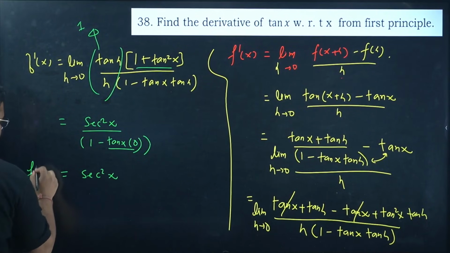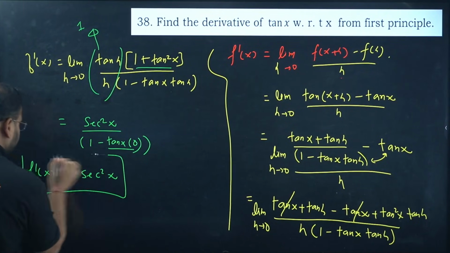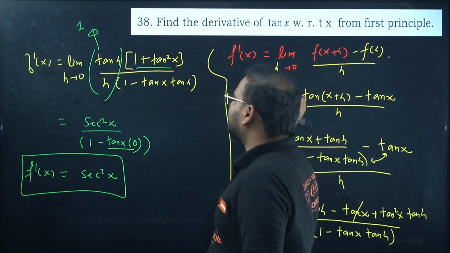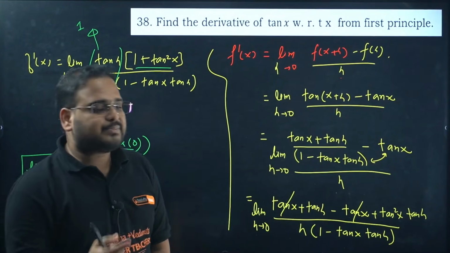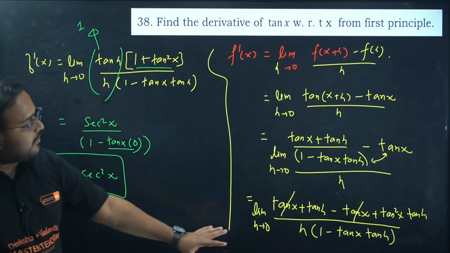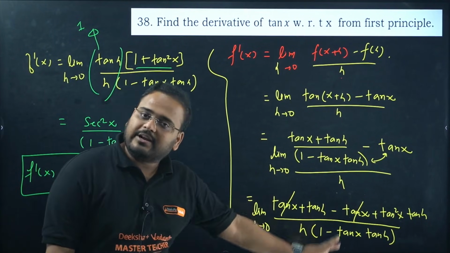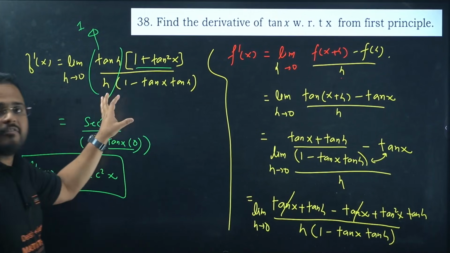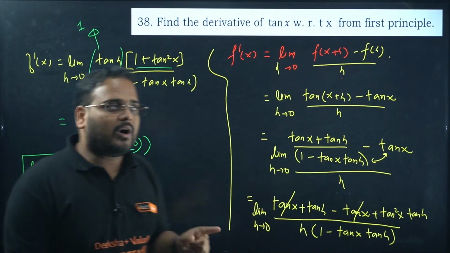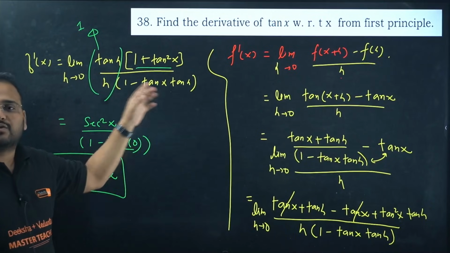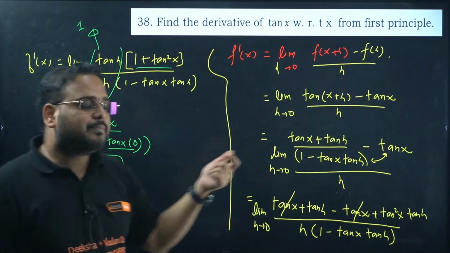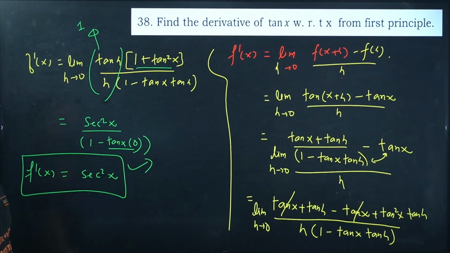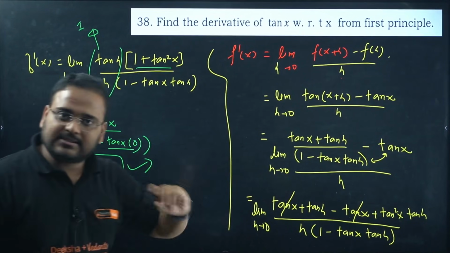Over here we have f dash of x. So start with writing the formula for tan of a plus b, in this case x plus h. Take the LCM, proceed further by simplifying it, get tan of x and tan of x cancelled, take tan of h common, make the standard form of tan of h by h, that is equal to 1. Then substitute h tends to 0, and you get the result as simply secant square x, the derivative of tan x. Clear? Easy? Makes sense? Can you move on?